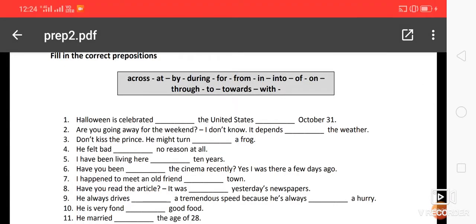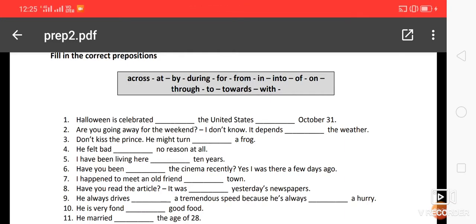Hello everyone. In the last session we discussed verbs. In today's video we saw all about prepositions. This is a practice exercise all about prepositions. These PDFs are already uploaded in your Google Classroom, so please study all of them for your internal exam.